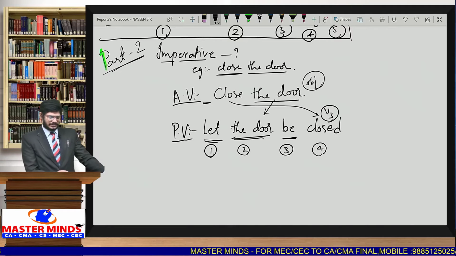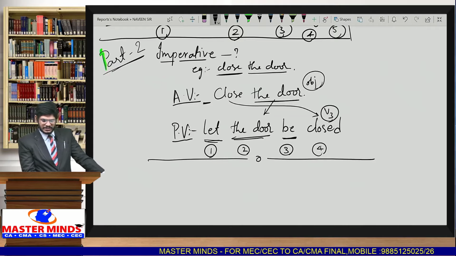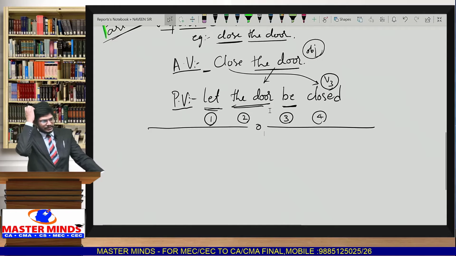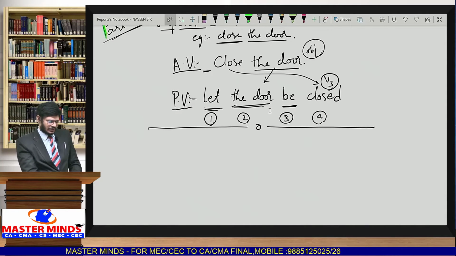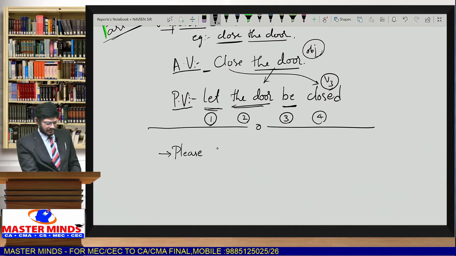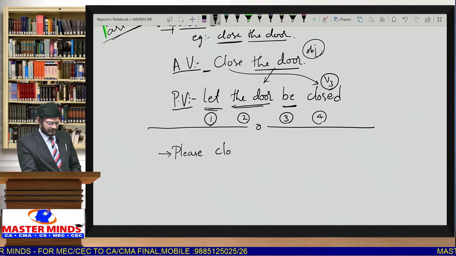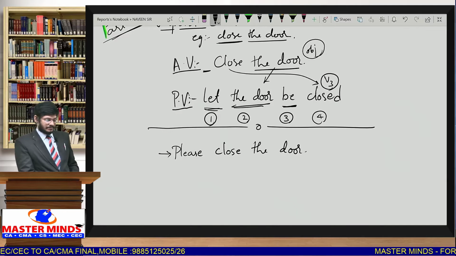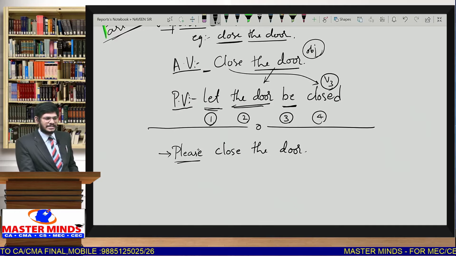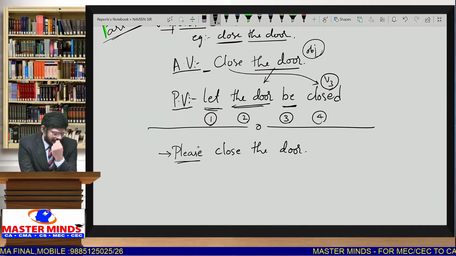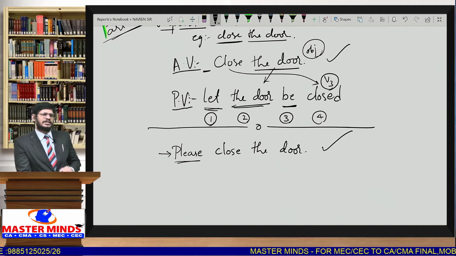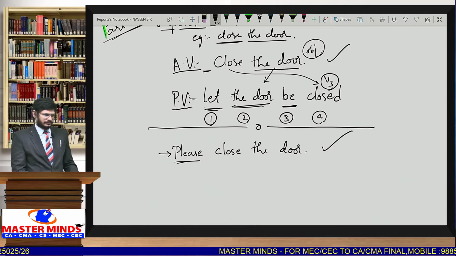Suppose if you add another point to this, say for example, we'll make a small correction with this active voice. Say for example, please close the door. Suppose we add please here. Then how to write it? So please close the door. What is the difference between the top sentence and this sentence? We added only one word, that is please.